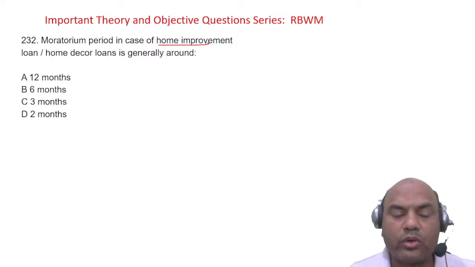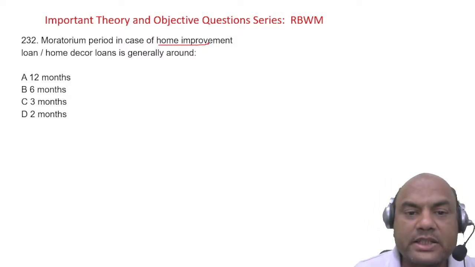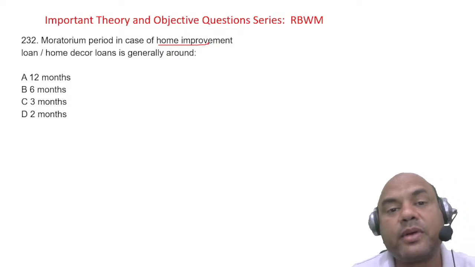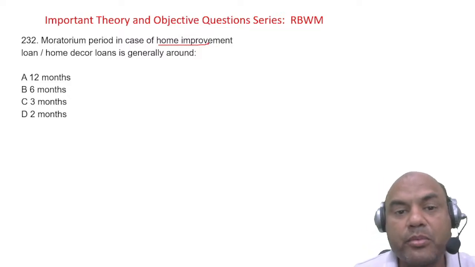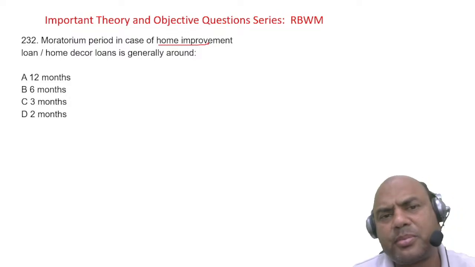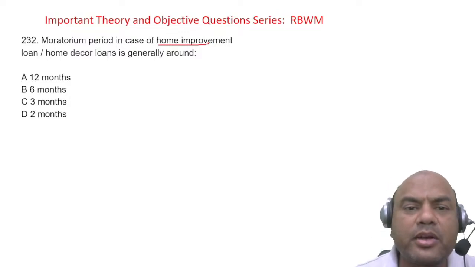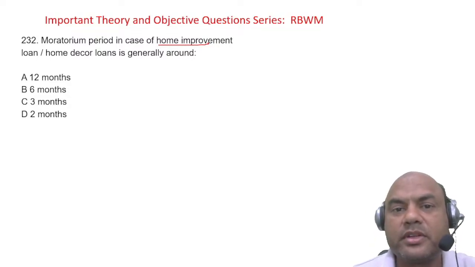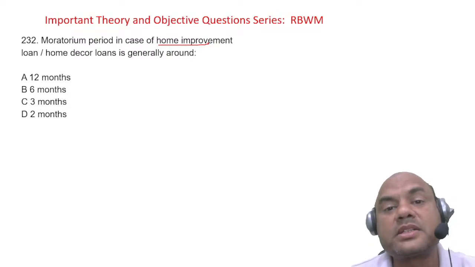Think of it. See here, home improvement means what? Whenever I start the improvement, I start the painting of my house, or I need some furniture work. So in such cases I must be able to start the repayment immediately, because moratorium period is given when? Generally in home loans it's given. Why is it given? Because there is construction work to be done.